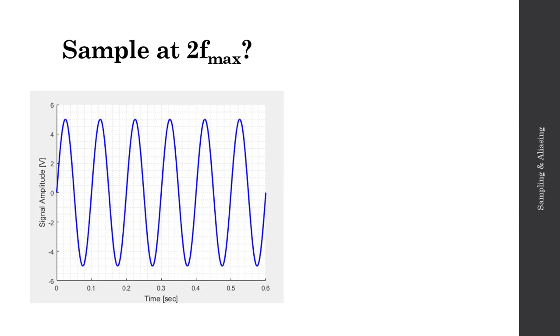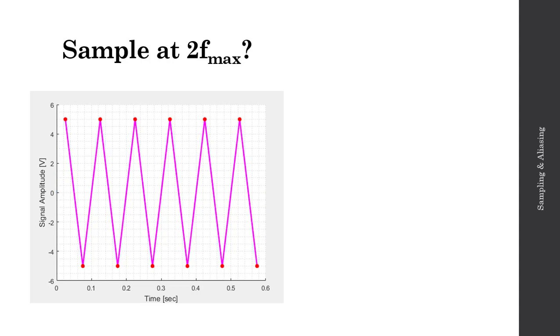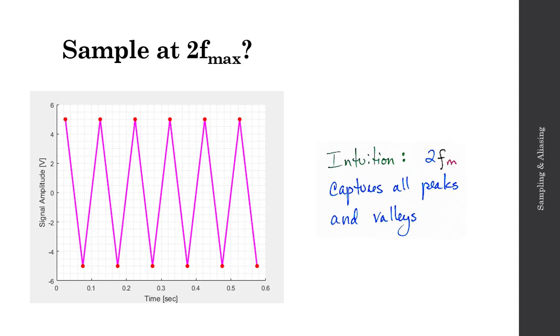Let's explore this Nyquist-Shannon constraint then. What happens if I sample my signal, in this case my 10 Hz sine wave, at exactly 2 times the maximum frequency content? Well, if I sample my signal at 20 Hz, I'll end up with various scenarios in terms of my reconstructed signal. Here's one scenario. I end up sampling every peak and every valley of my 10 Hz signal. And if I reconstruct my signal using a linear interpolation, I'll end up with a decent reconstruction of my original signal. So the intuition is that if I sample at 2 times my maximum frequency, I'll capture all of these peaks and valleys.